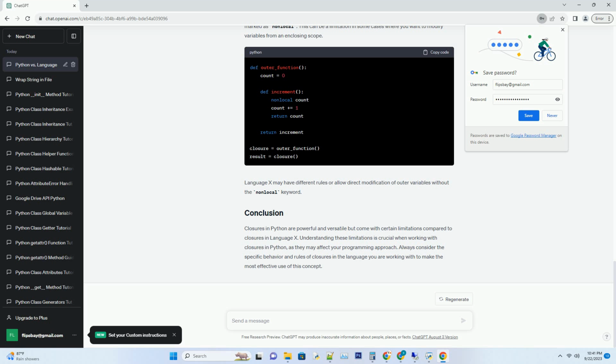Closures in Python are powerful and versatile but come with certain limitations compared to closures in language X. Understanding these limitations is crucial when working with closures in Python, as they may affect your programming approach. Always consider the specific behavior and rules of closures in the language you are working with to make the most effective use of this concept.